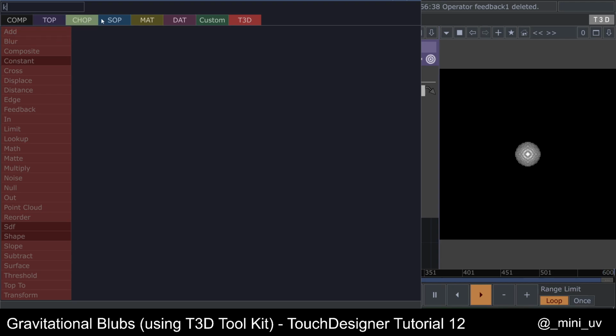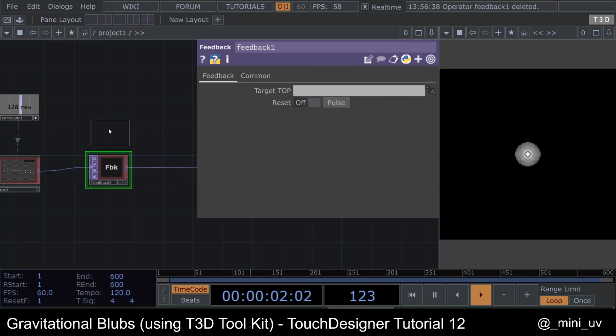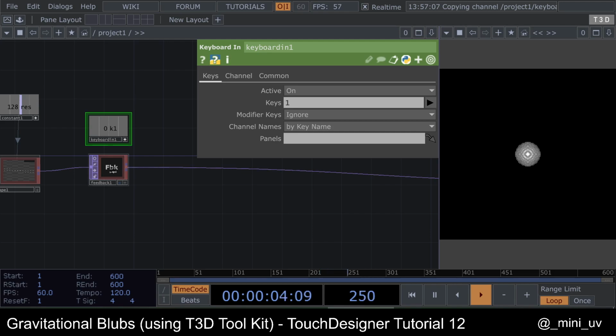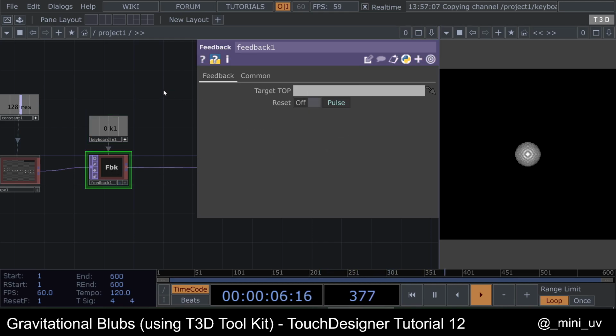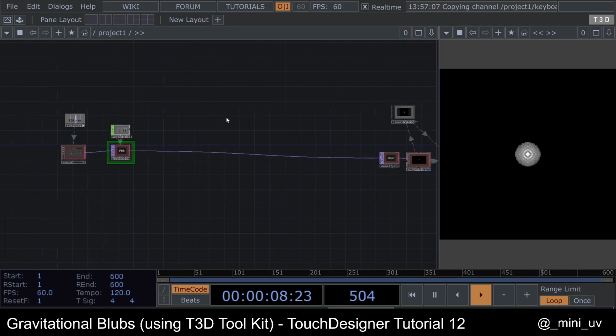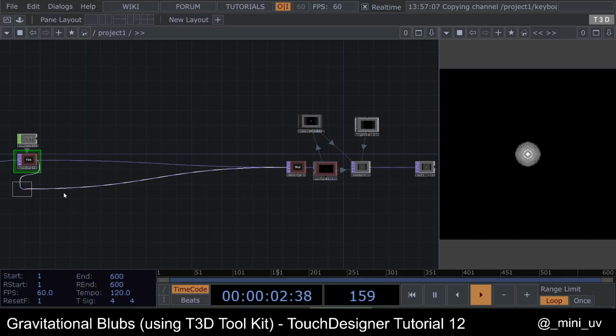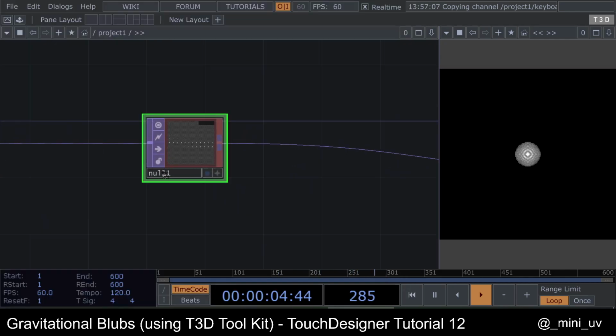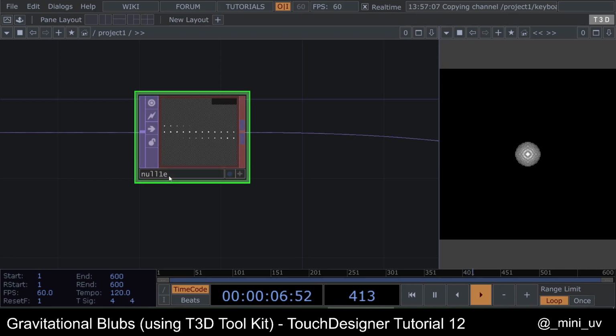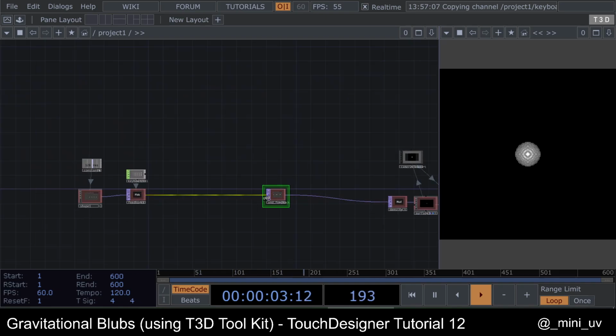Let's introduce a keyboard in for resetting the feedback, and put another null, call it feedback, and drag it into the feedback.